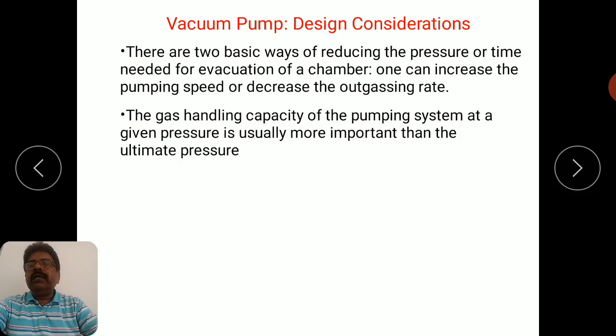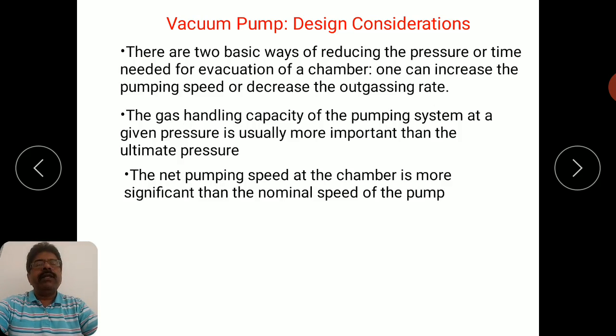Whether the given system is able to handle the gases or gas molecules present inside the chamber at a given pressure. For example, as you go on evacuating, the pressure is going on decreasing and certain new issues are arising with your system. That may be permeation, leakages, or outgassing. So this is very important, how your system is going to handle it. The gas handling capacity of your system must also be considered while designing the system.